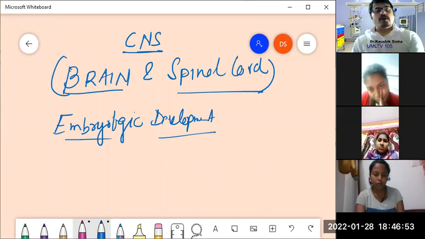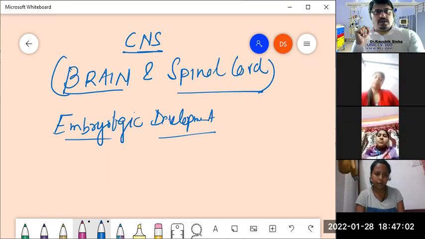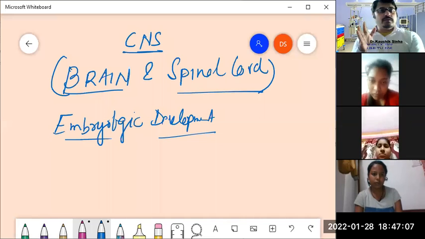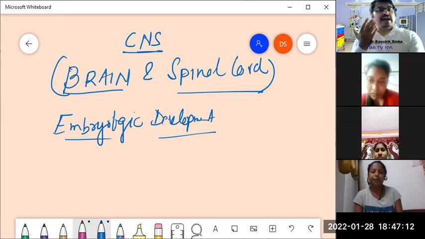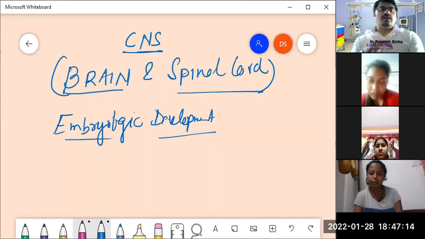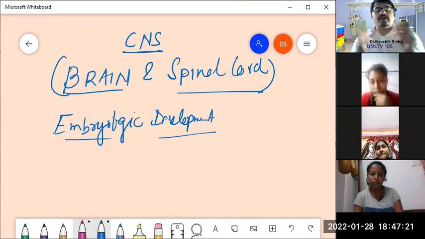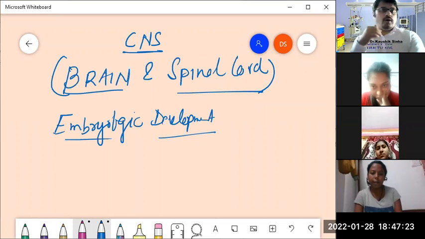Now, while this embryo is developing, since the brain and the spinal cord are supposed to control and coordinate every function of our body, I think I've already explained in one of my classes that the principal function of the brain is to control and coordinate all the different functions. So this control center or coordination center might need to develop at the very beginning so that it can start its activity of controlling and coordinating as other organs in the embryo develop. Before other organs in the embryo develop, or at a very early stage, the brain and spinal cord start developing.